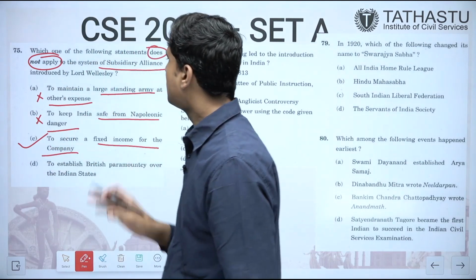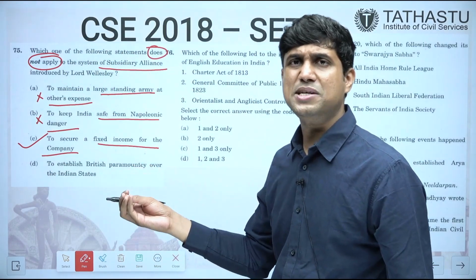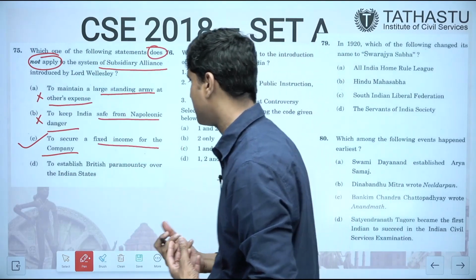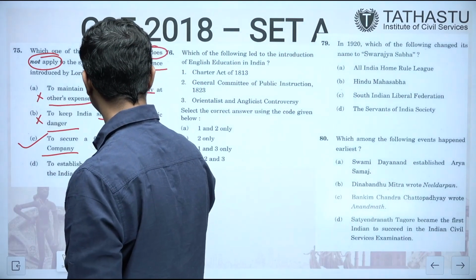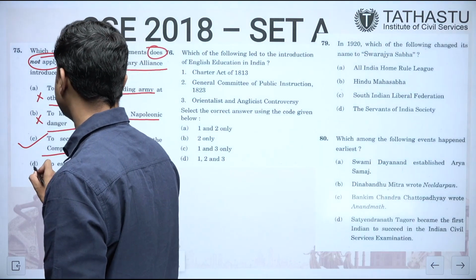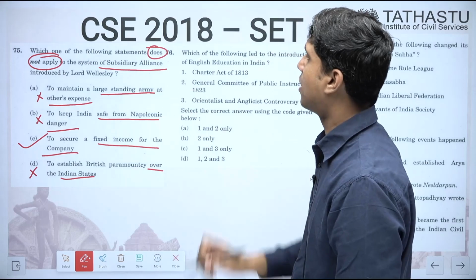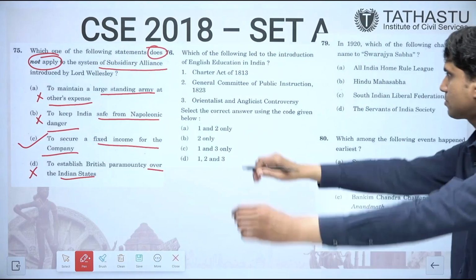This was not part of the subsidiary alliance. There was no scheme to earn a fixed income. To establish British paramountcy over the Indian states. Yes, this was also a part of it. So the question is asking does not apply. So answer C is correct.